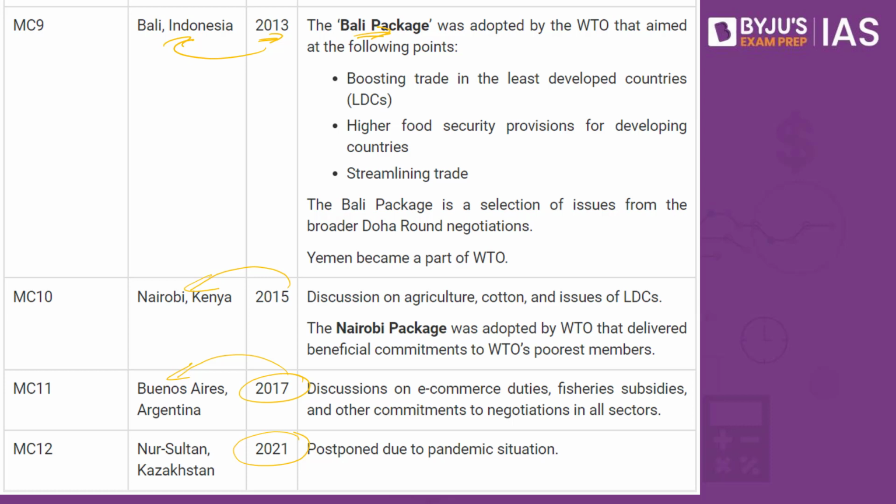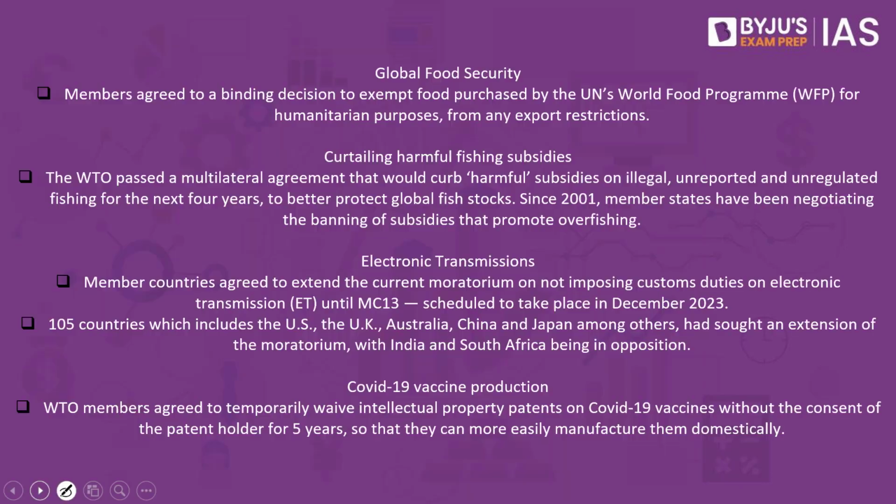They had intensifying negotiations, and ultimately this conference was extended by about 2 days. As an outcome of this conference, we have multiple issues that we have to discuss. One is in reference to the global food security. Second is in reference to the fishing subsidies. Third is in reference to the electronic transmission. The fourth is in reference to the COVID-19 vaccine production.